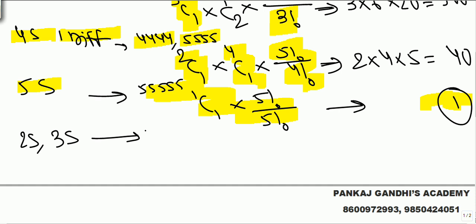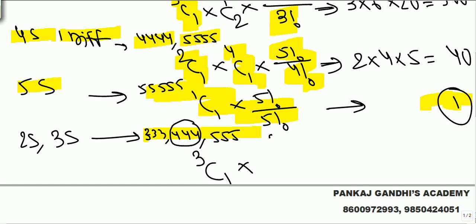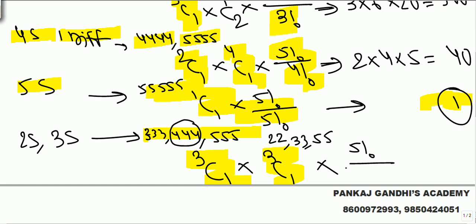Now 3 same can be 3s, 4s or 5s. Out of these 3 digits, any 1 digit thrice. Now if 3 is gone, 4 is gone or 5 is gone, any 1 is gone. Let's say 4 is gone, so now 2, 3, 5. Out of 3 digits, 1 digit. Now this 1 will come thrice, 1 will come twice. 5 things at 5 places, 5 factorial, 3 same and 2 same.